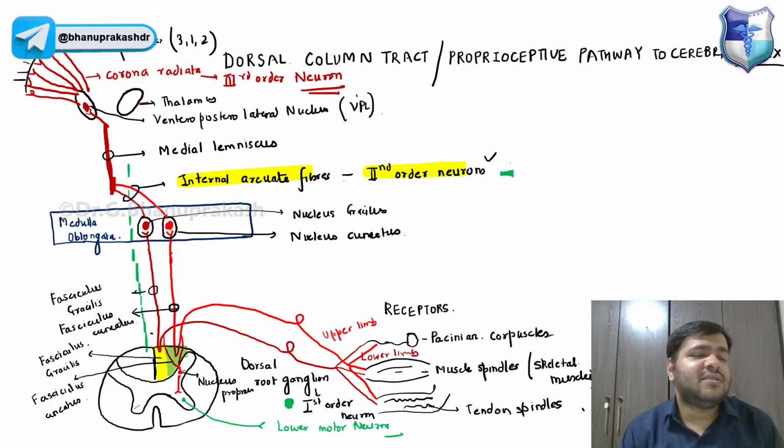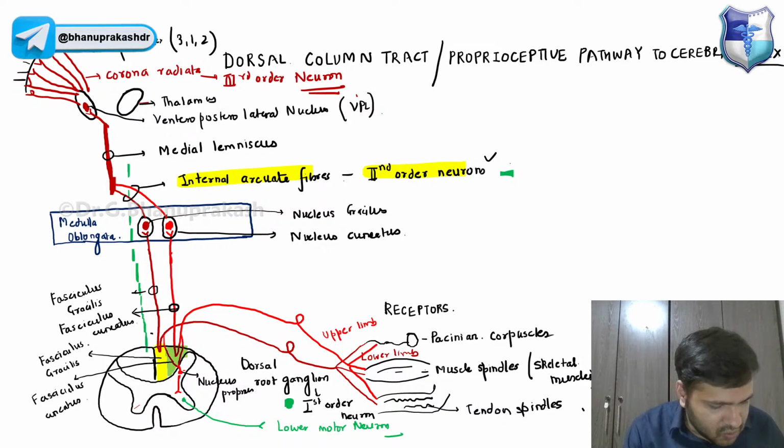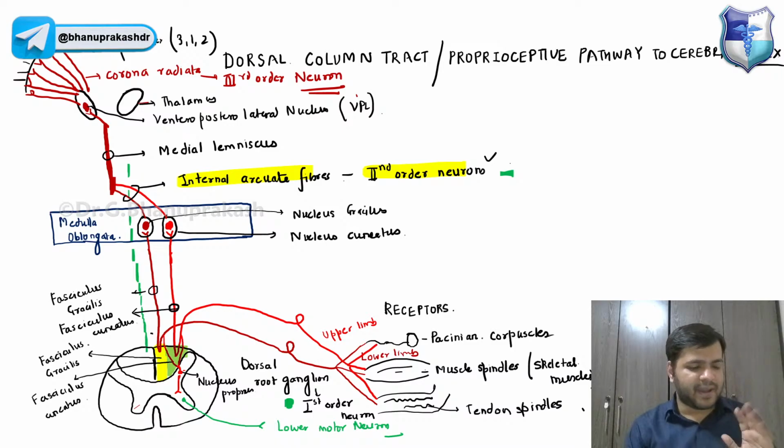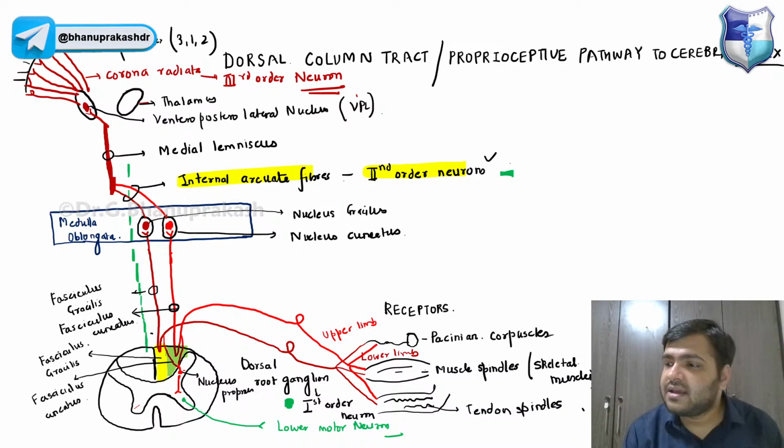Now imagine a condition where there is no relay in this nucleus proprius, no fibers coming in. No information will be given to the spinal cord, guys. So then how will you maintain the reflex arc? You can't maintain the reflex arc.